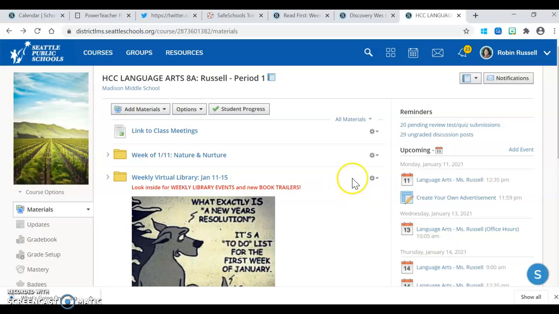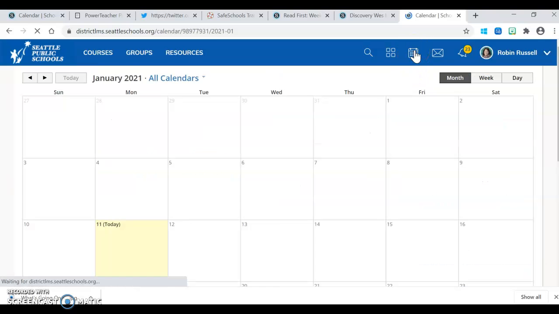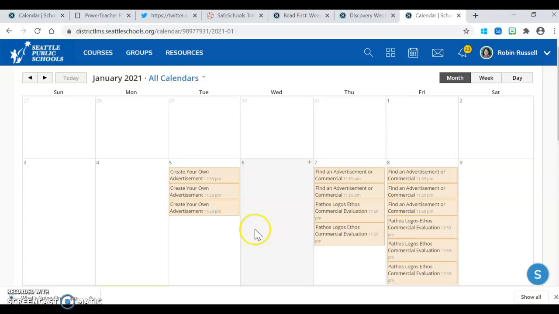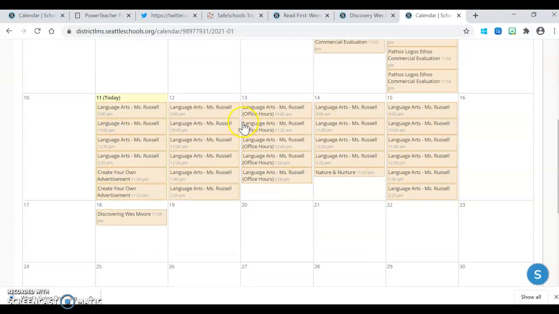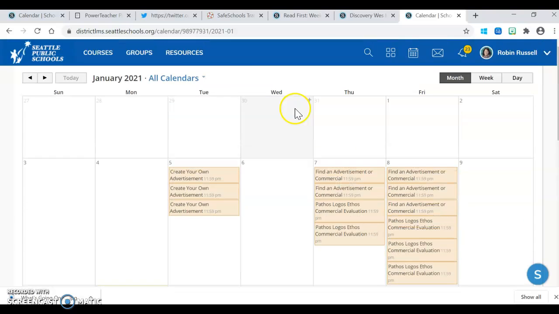Another way to find the link is to go directly to the calendar icon, which is right there in Schoology, and it will bring you to the calendar, which will have your links also there.